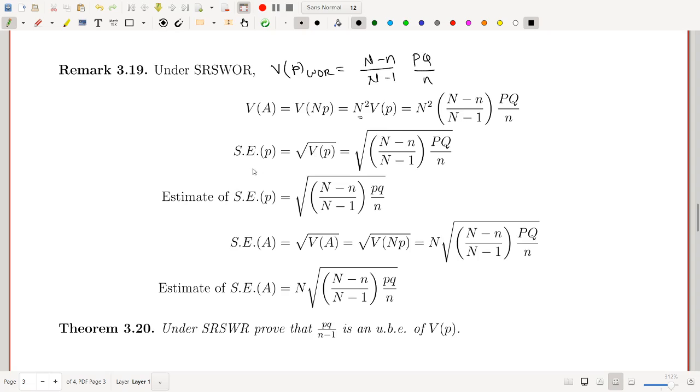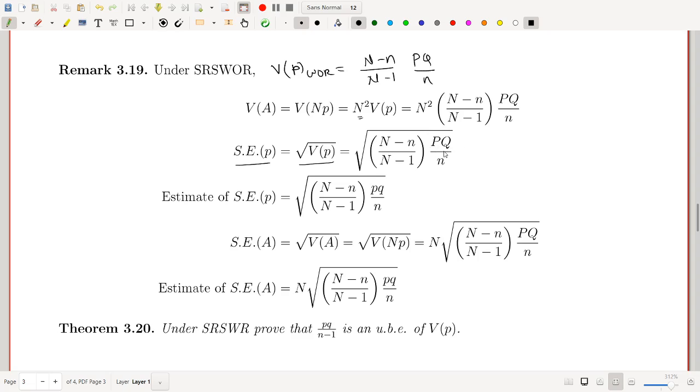Now we want to find the standard error of P. You know, the standard error of an estimator is the square root of the variance of that estimator. So the standard error of P is the root of the variance of P, and the variance of P is this one. So take its root.